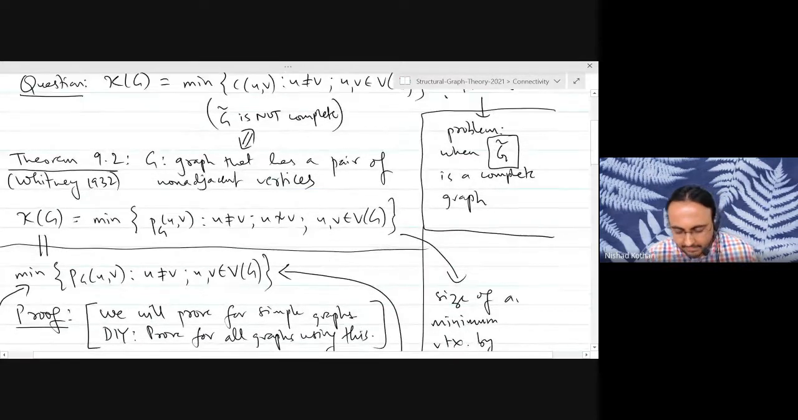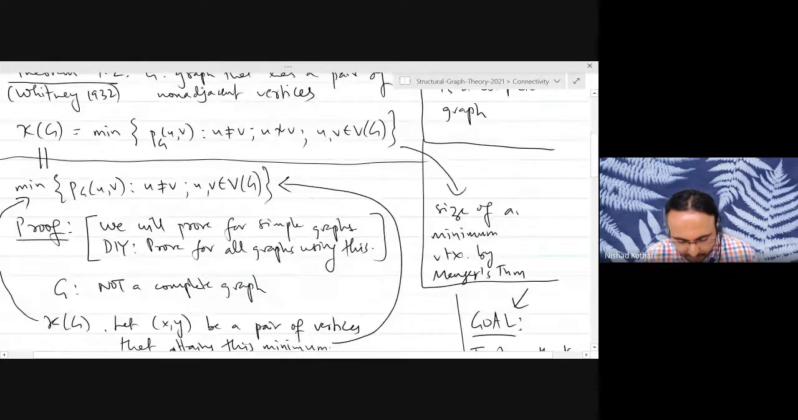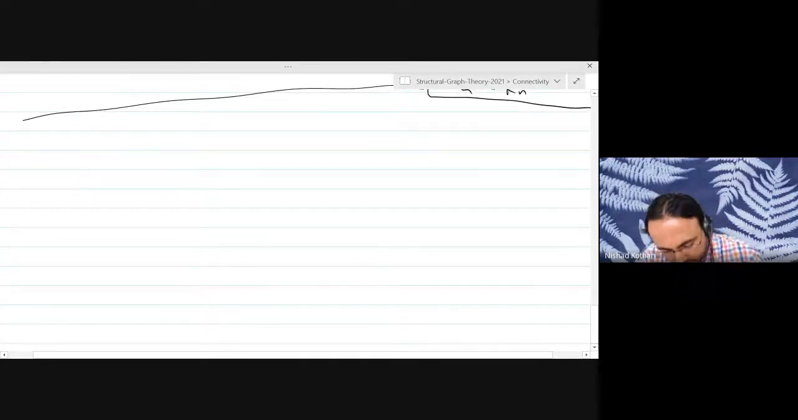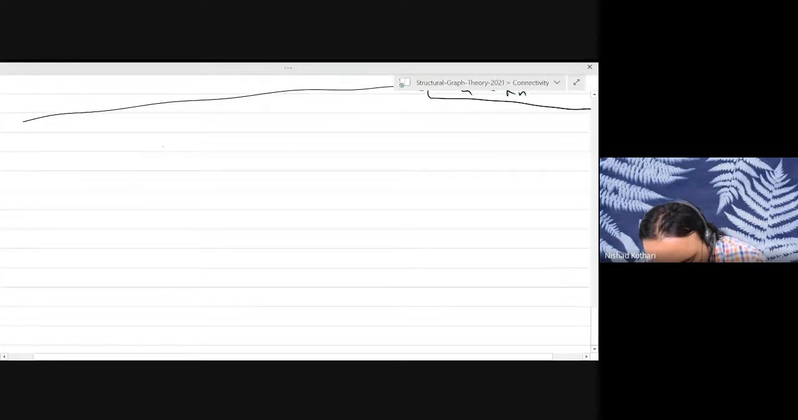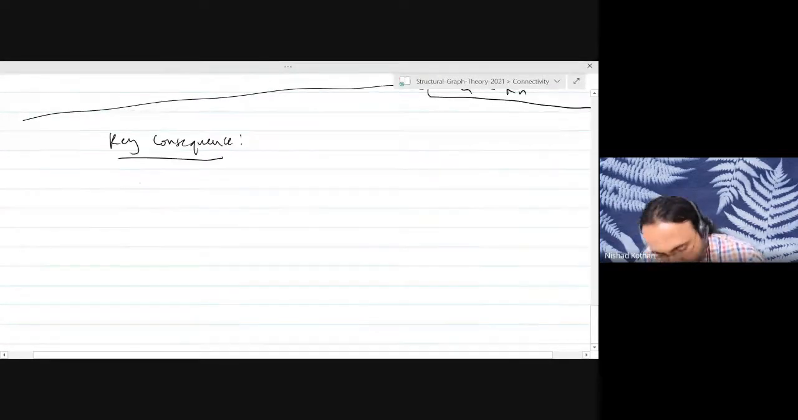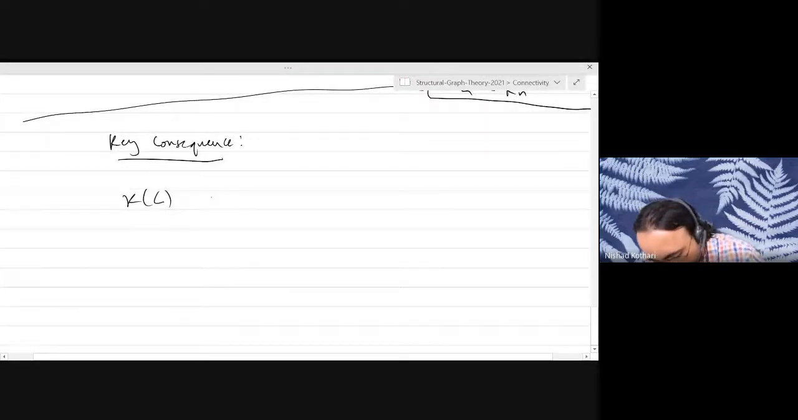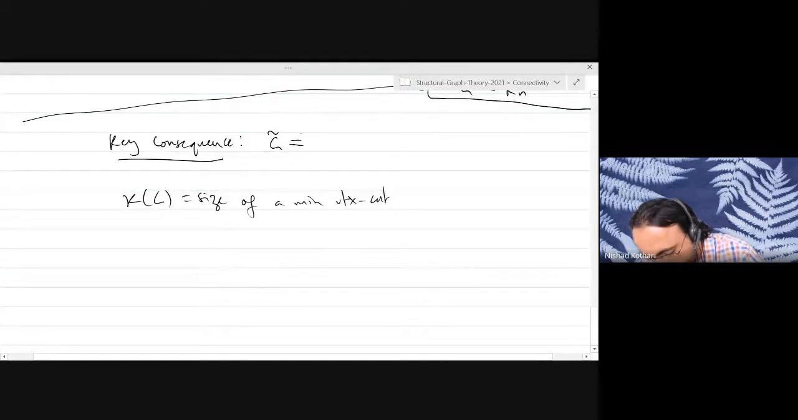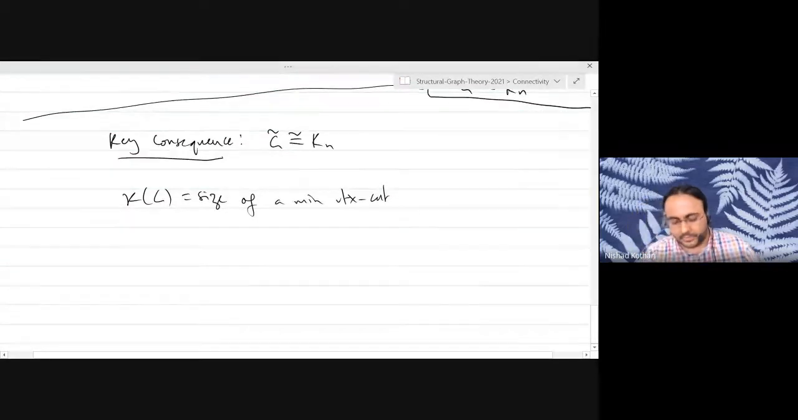And so the main consequence that I want to emphasize again is that the connectivity of a graph, the vertex connectivity, is basically the size of a minimum vertex cut, so long as your graph is not a complete graph, up to multiple edges and loops.